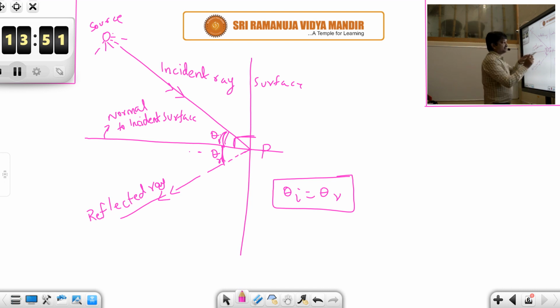The important property is that the incident ray and the reflected ray make equal angles with the normal. So to understand the properties of light, you need to have knowledge of these angles.